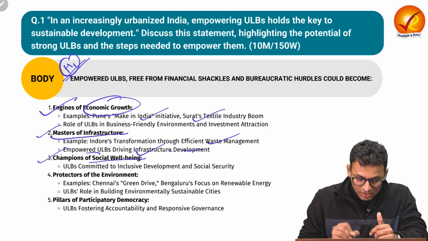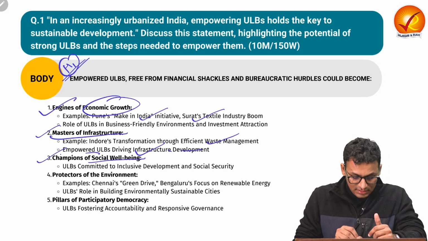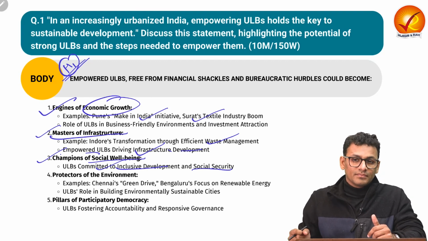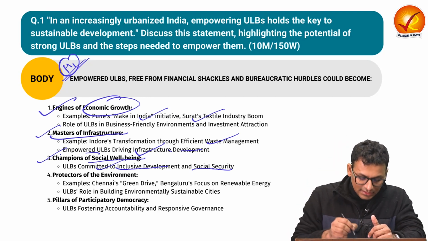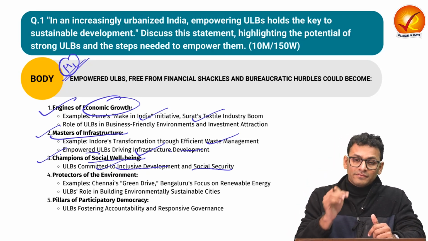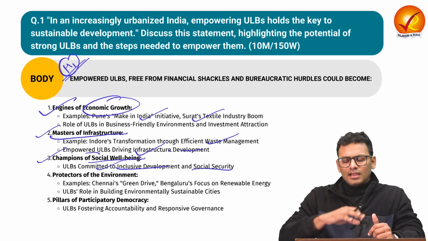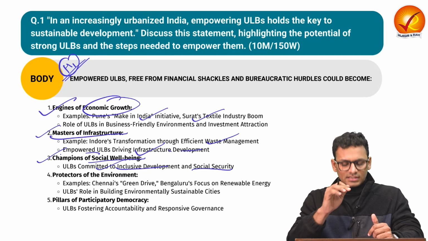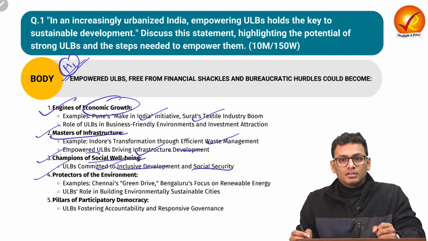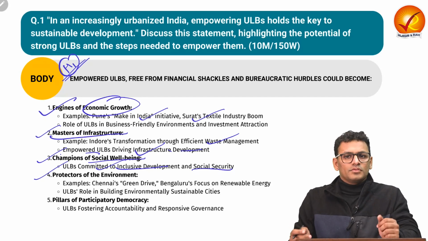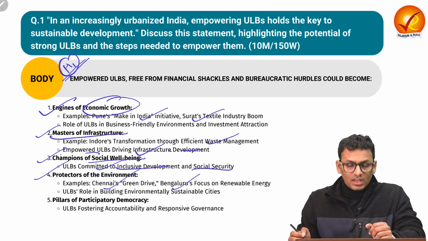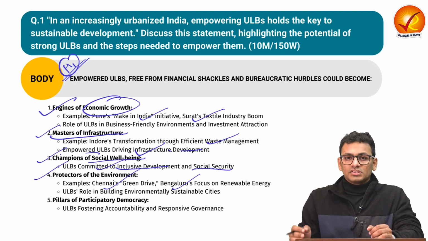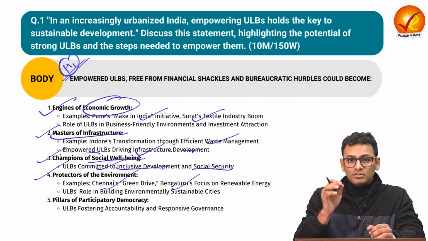Third, champions of social well-being. We have seen how ULBs commit to inclusive development and social security. We have seen how integration of technology like smart cities has aided the realization of the welfare schemes of the municipality and state, and at the end the center's policy has also been realized. Fourth, they are protectors of the environment. We have seen multiple initiatives of different municipalities and urban local bodies, such as China's Green Drive and Bangalore's focus on renewable energy. This kind of initiative at the local level also helps make sure that environmental goals and concerns are addressed.